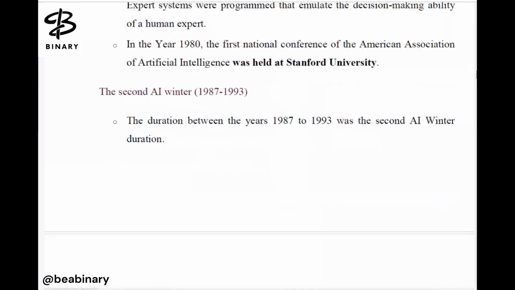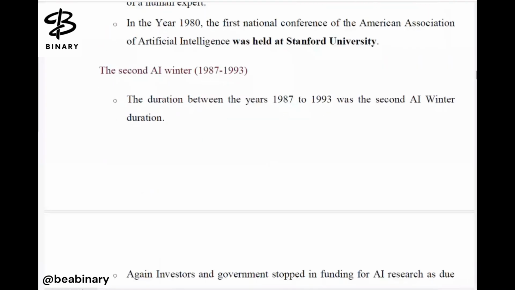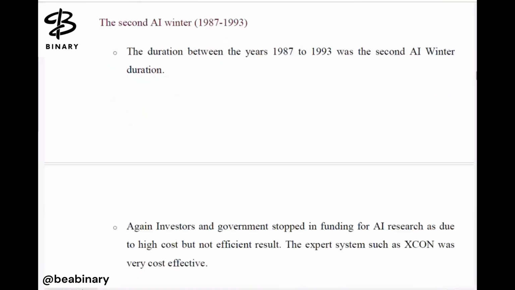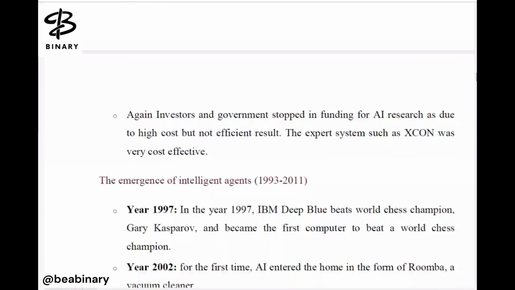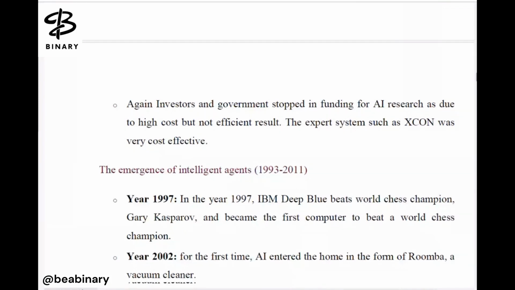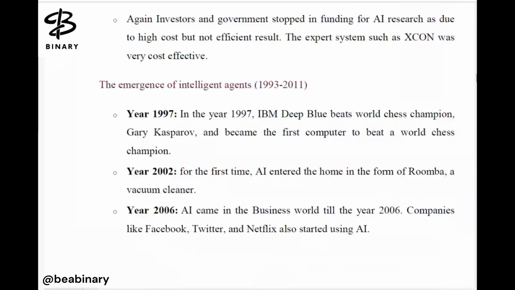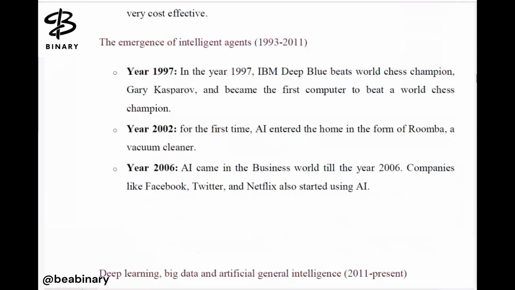Then what is the second AI winter? The duration between the years 1987 to 1993. Again, the investors and the government stopped funding for AI research because of high cost but not efficient results. Expert systems such as XCON were very cost effective earlier. Then again, the boom came in 1997, 2002 and 2006.